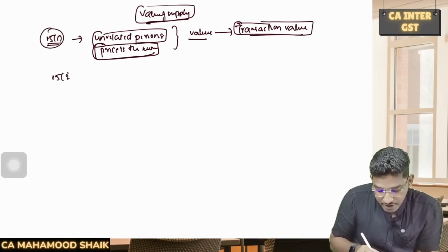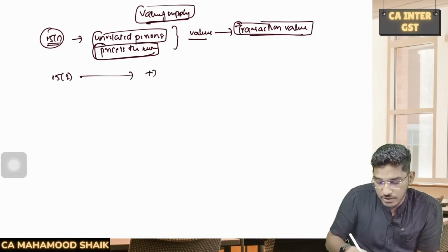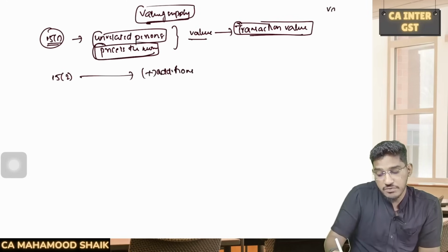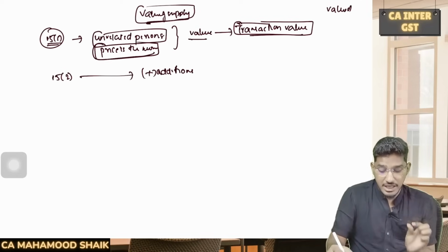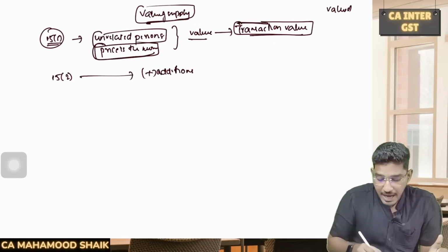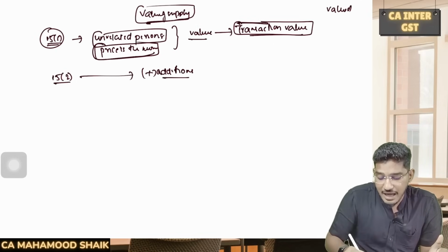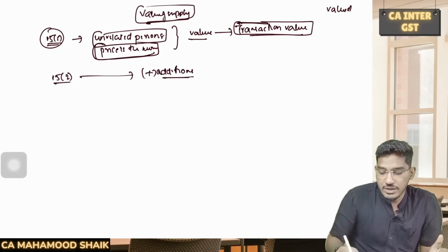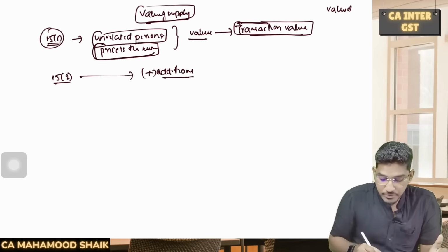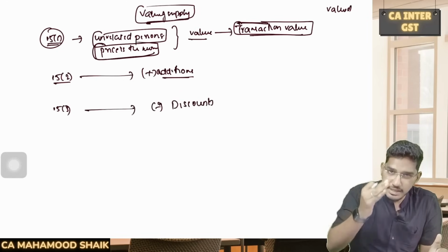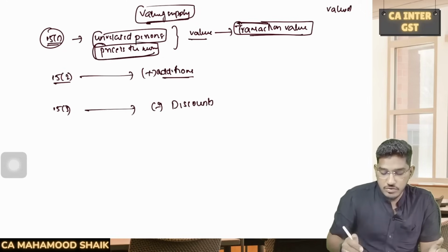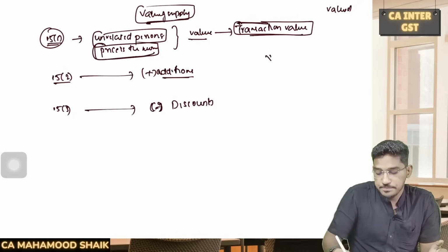Then we have 15 subsection 2, which says that to this transaction value, you should add some items. There are some additions which are required to be made for the purpose of determining value of supply, on which we will multiply the rate of GST for calculating the GST liability. First, we start with the transaction value, and 15 subsection 2 says that there are certain items which are required to be added to the transaction value to arrive at the value of supply. Then we have 15 subsection 3, which says that there are some discounts which are required to be reduced. Not all discounts. There are certain kinds of discounts. Those discounts are to be reduced from the transaction value.